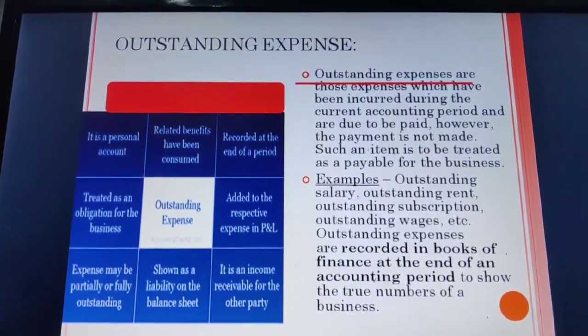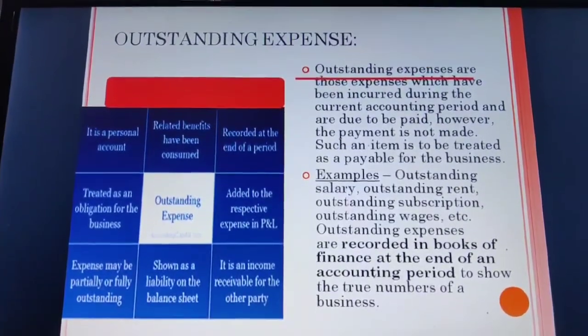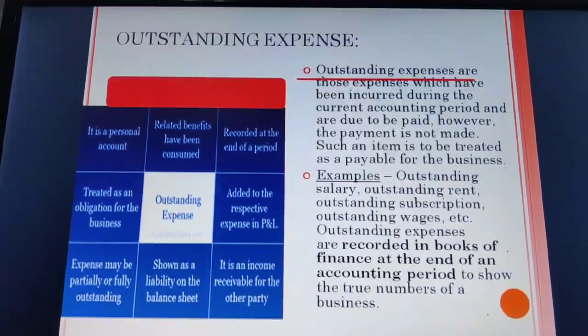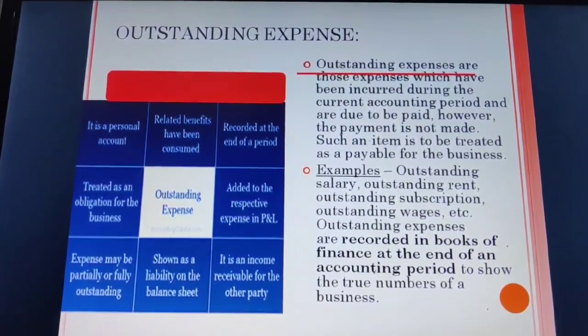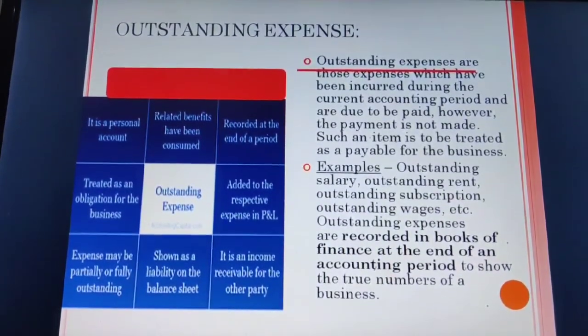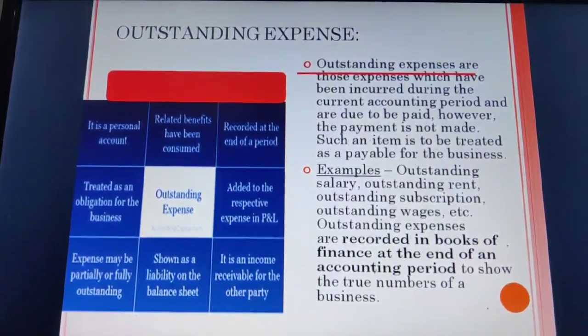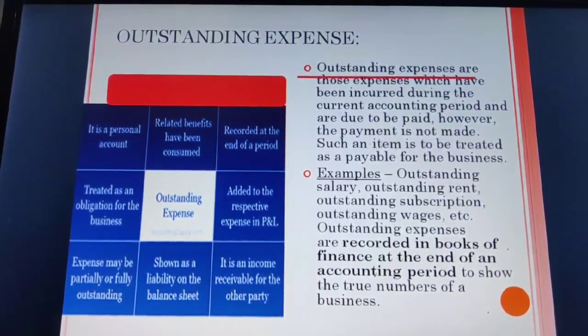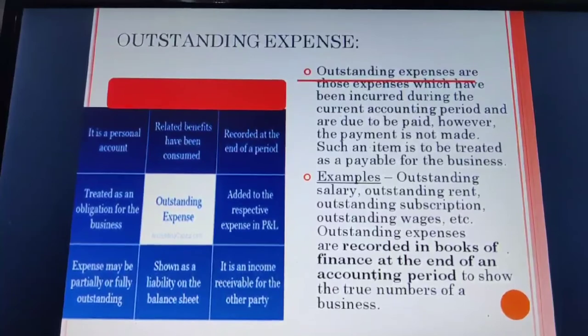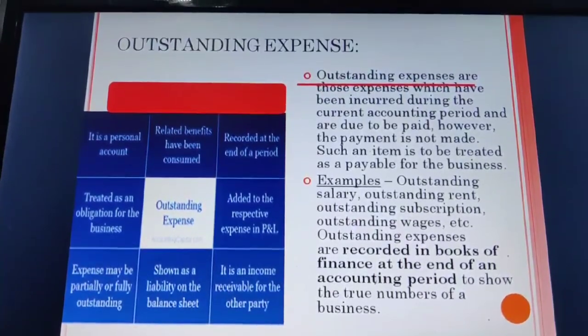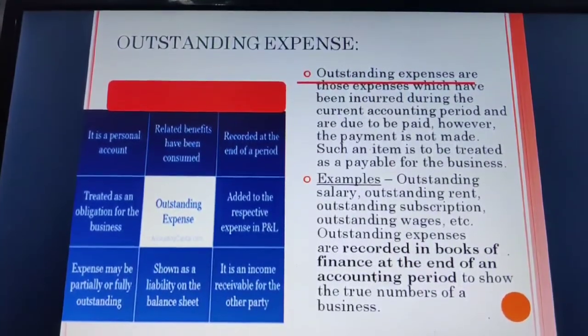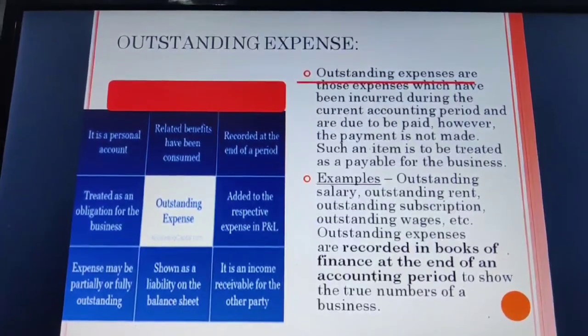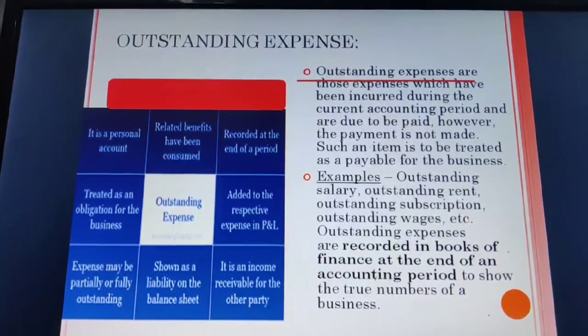You have received the benefit, and our accounting says that whatever expense belongs to which accounting period should be recorded in that particular accounting period. That is why we are going to add that expense to the respective expense in profit and loss account.